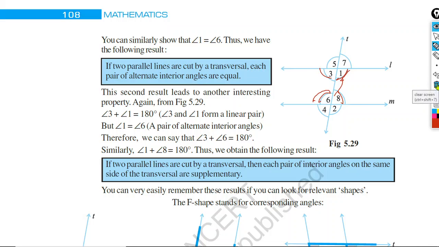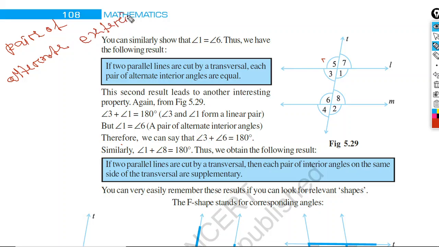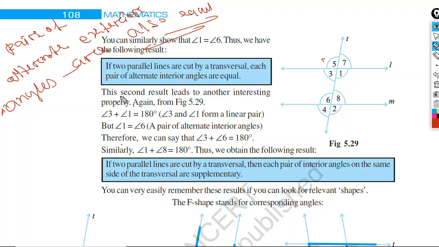Another thing. As pairs of alternate interior angles are equal, similarly pairs of alternate exterior angles are also equal. You can write it down also. This is not in your book. Please write it down. If two parallel lines are cut by a transversal, pairs of alternate exterior angles are also equal.